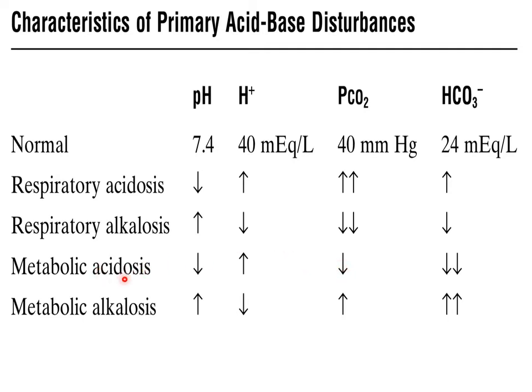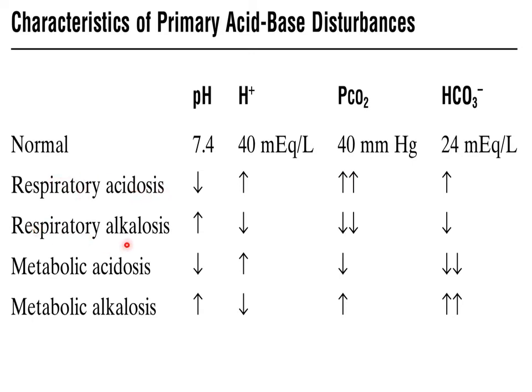So in metabolic acidosis, how do we determine it is metabolic acidosis? pH is falling, hydrogen ion concentration is rising, and bicarbonate ion concentration is falling. This right here is the clue that can help you in diagnosing metabolic acidosis. And in respiratory acidosis, pH is falling and partial pressure of carbon dioxide is rising. So this type of acidosis would be respiratory acidosis.